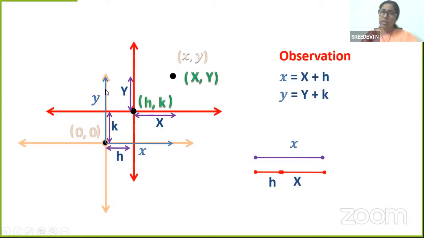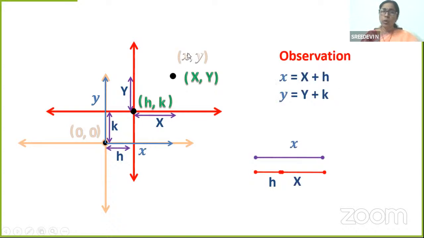In the same way, what is y equal to? Capital Y plus k. This is what you need to remember, students. This is going to help you in solving the problems. What is this? This is an equation in three unknowns, isn't it? Capital X, h, and small x, capital Y, and k. So there are three quantities. If you know any two of them, it is easy to find the third one.